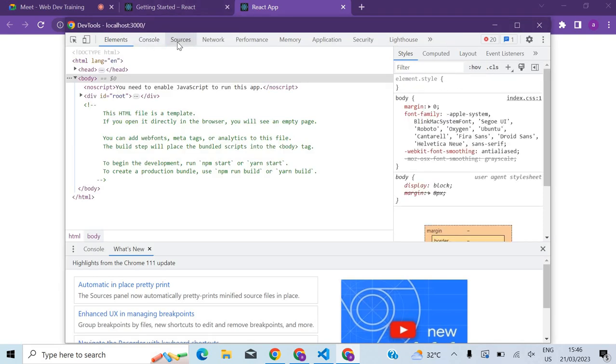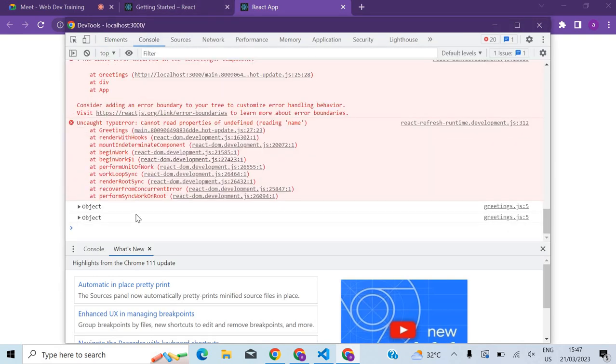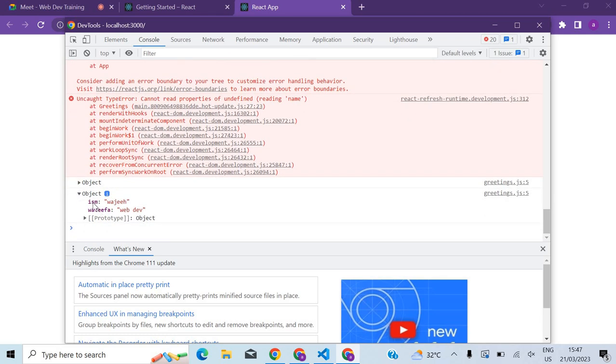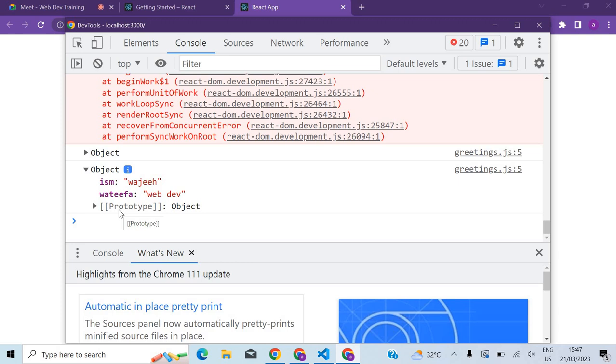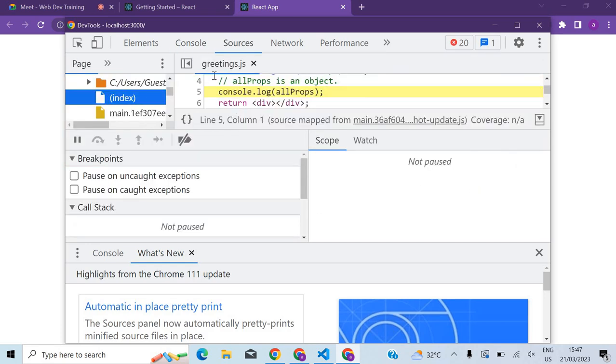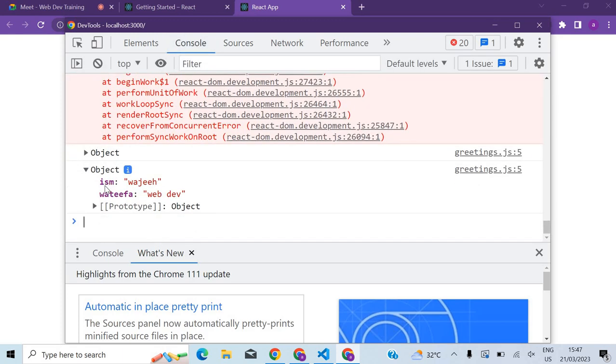If I press Control Shift I and go to the console here, see, it's an object here. What does it say? Ism waji. Can you see it? I think it's very small. Yeah. See here, in the console, right? Which file printed this line? Greetings.js file, line number 5. So this line printed this object here, which has ism waji and wadifa web development.